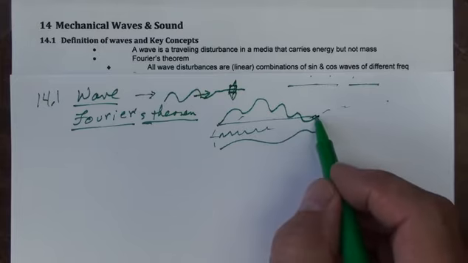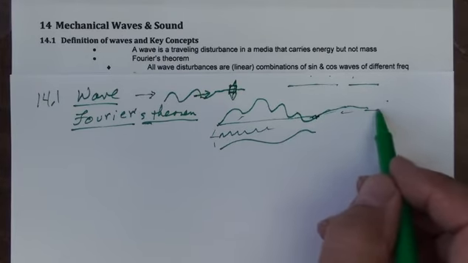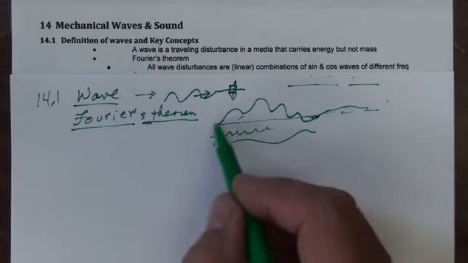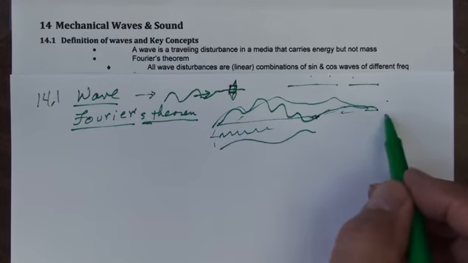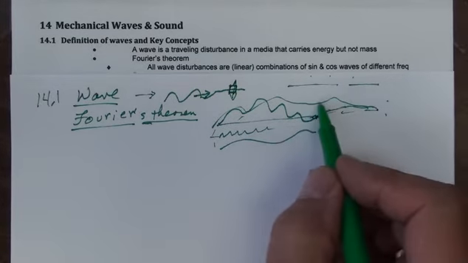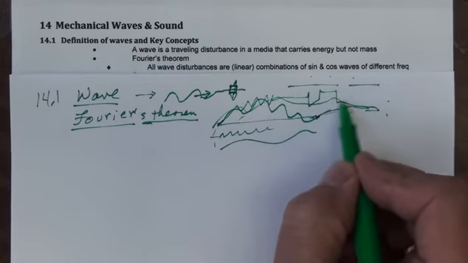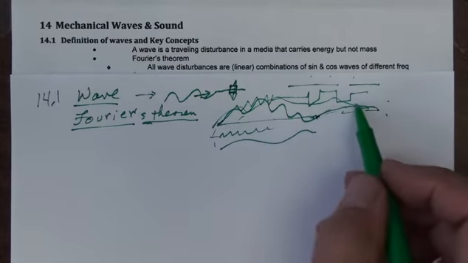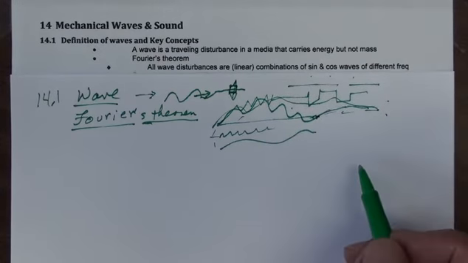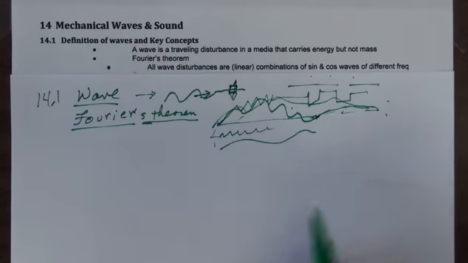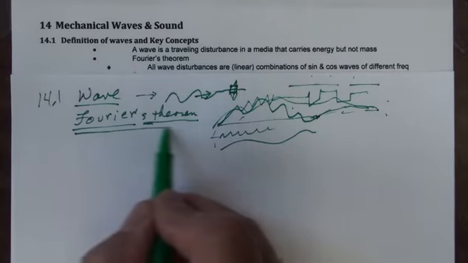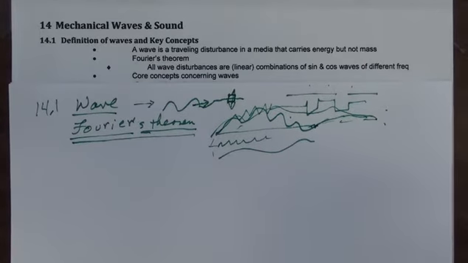It turns out that even if the wave is not periodic, if it never repeats, then no matter what this function is, as long as it's single valued, even though it doesn't look like a wave, it could look like this, have a lot of irregularities to it, it can still be made up of sines and cosines of different frequencies. And this is what Fourier's theorem tells us.